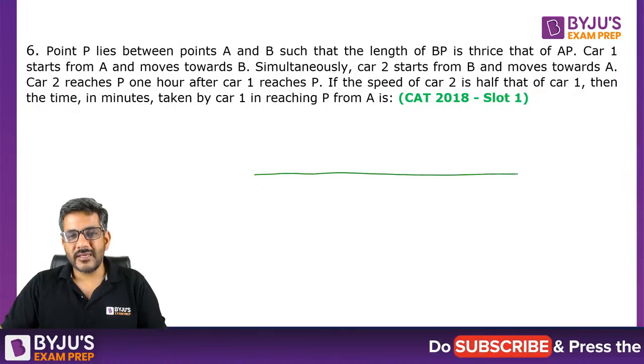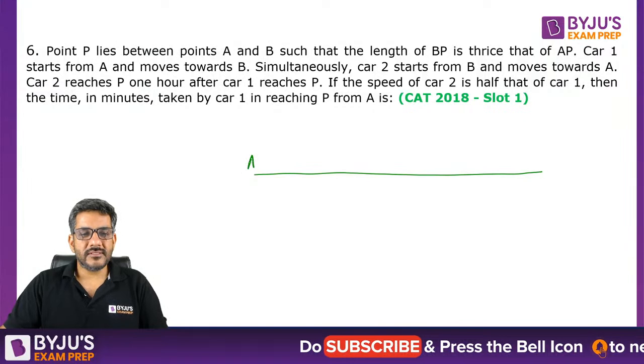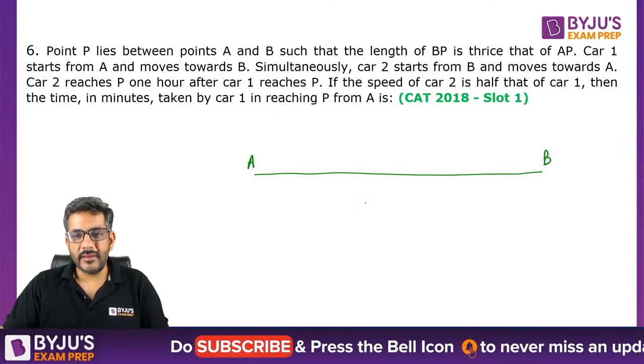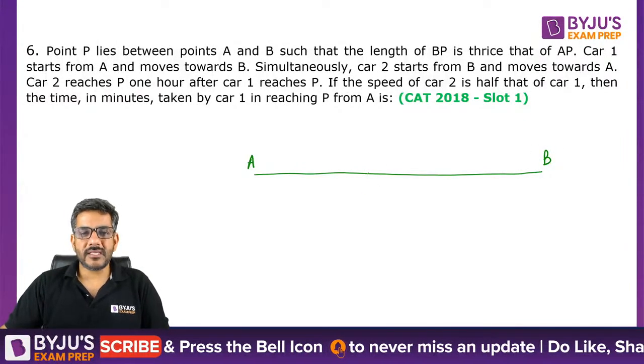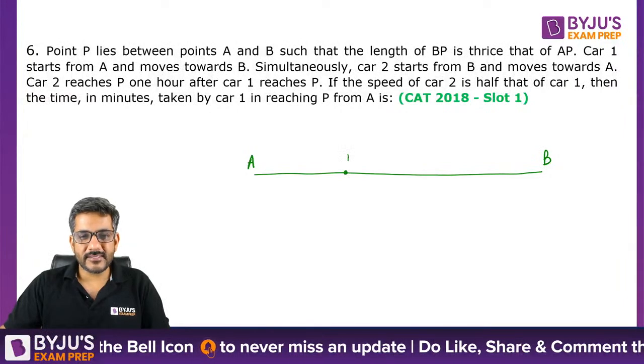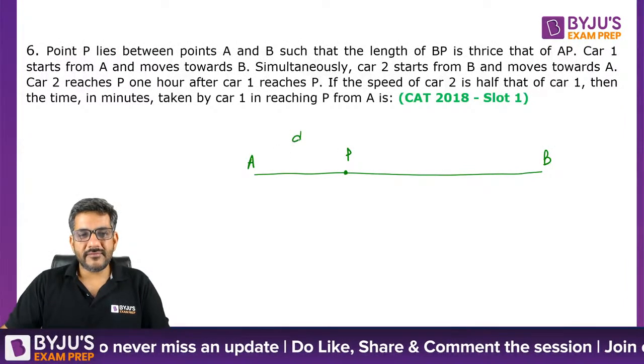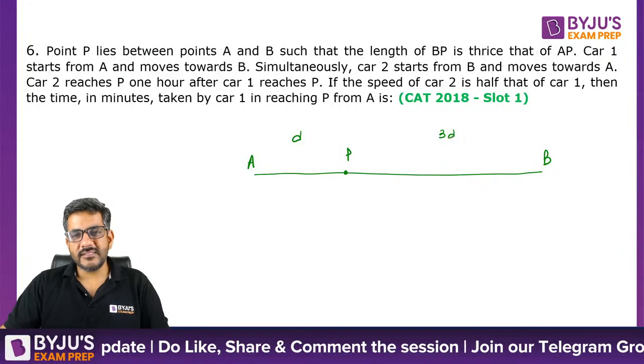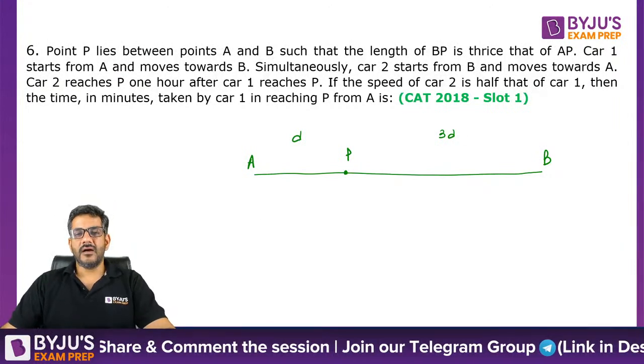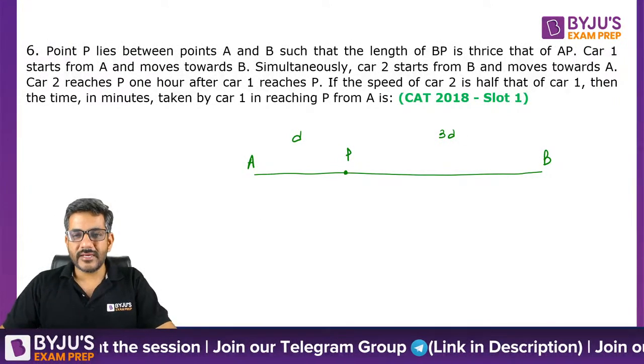So ये हम लोगों ने बना दिया इधर. So this is point A, this is point B. P lies somewhere in between such that the length of BP is thrice that of AP. So let's say this is P. So can I say if this distance is D, this distance is 3D, right everyone? अगर ये distance D हुआ तो उधर वाला हो जाएगा 3D.